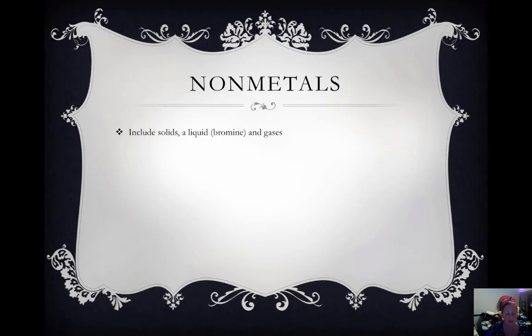Nonmetals. These include solids, one liquid, which is bromine, and gases. Gases or molecular or network solids at room temperature.